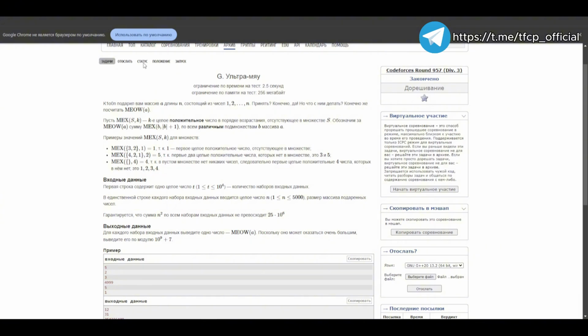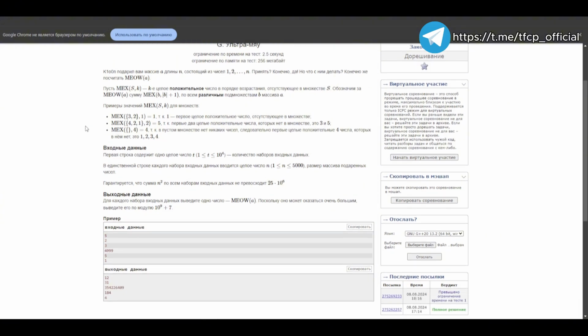We have an array. Well, as for the array, we actually have a permutation from 1 to n, where n is the size of the array. There is a mex function with a coefficient k, where k is the kth positive integer in ascending order that has not yet appeared in the set.